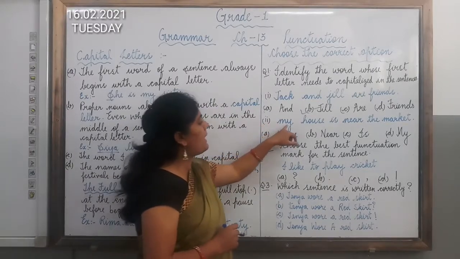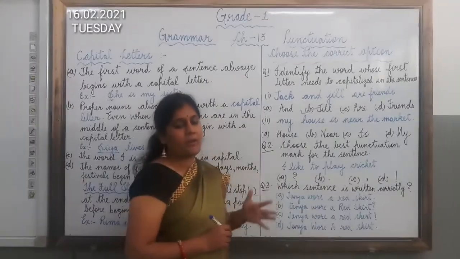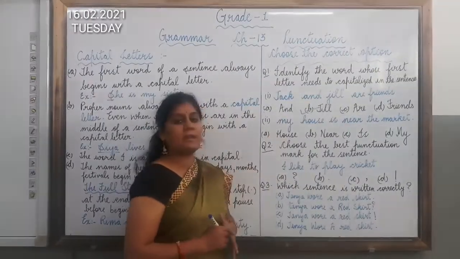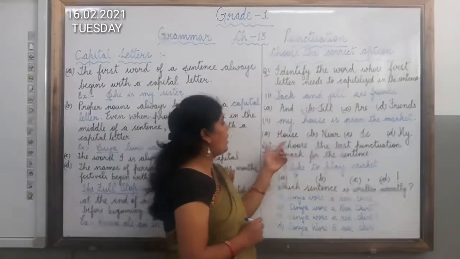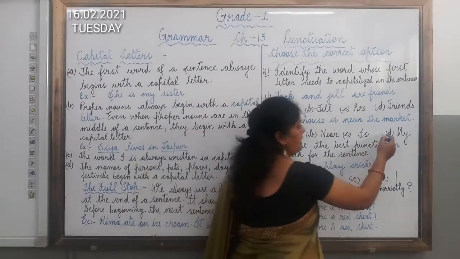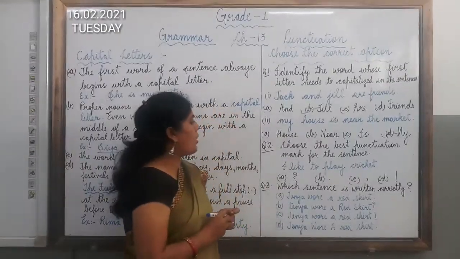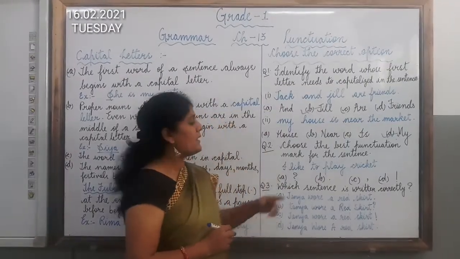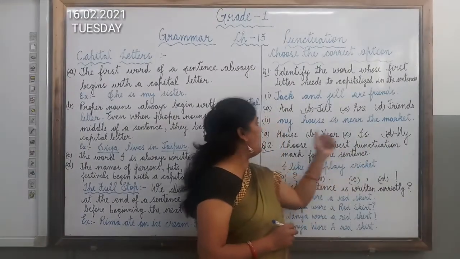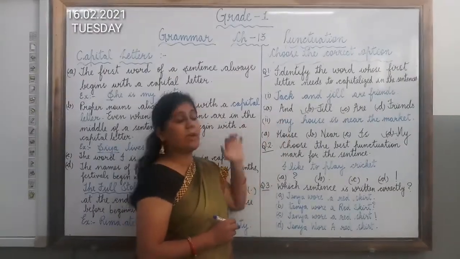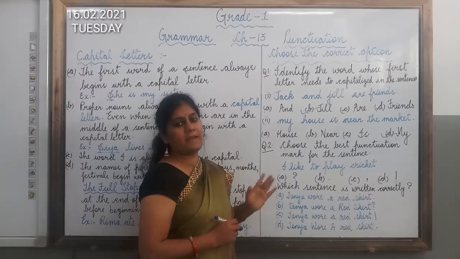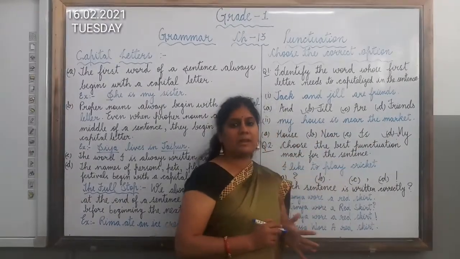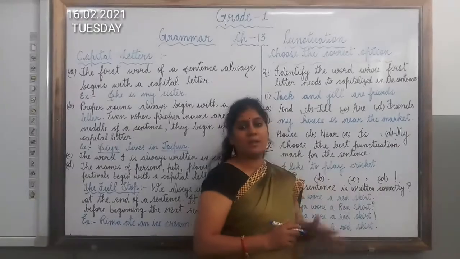Now the second question is my house is near the market. Now first you have to observe that the first letter should be capital. We have learned. But it is written in small. So it is not correct. So here the M should be capital. So option number A is house, B is near, C is market, D is my. So option number D is the correct answer. That is my. M should be written in capital letter because whenever we begin a sentence, the first letter should be capital. And as you can see there is no proper noun given in this sentence. So option number D is the correct answer.